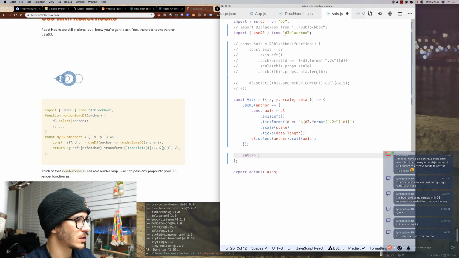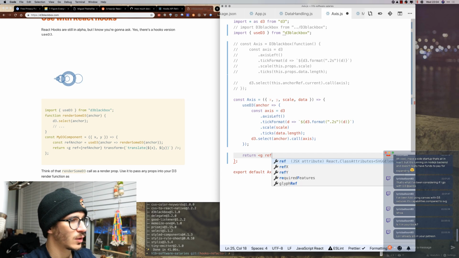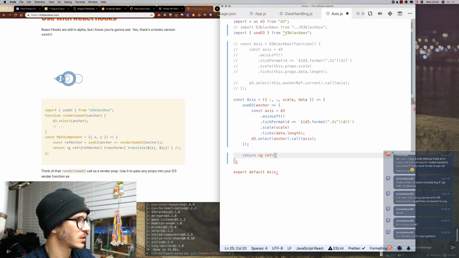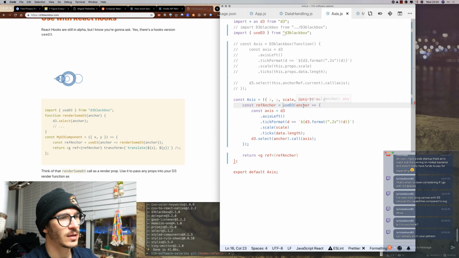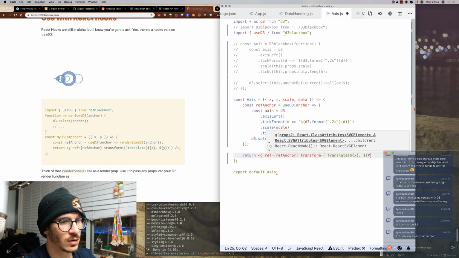It returns a grouping element with a ref called refAnchor, and the useD3 hook actually returns refAnchor. So refAnchor from useD3 then gets the anchor, and our function renders an axis inside the anchor element. And we transform this to translate x and y like that.